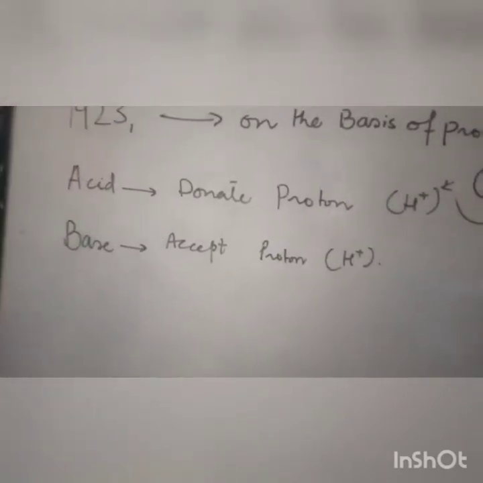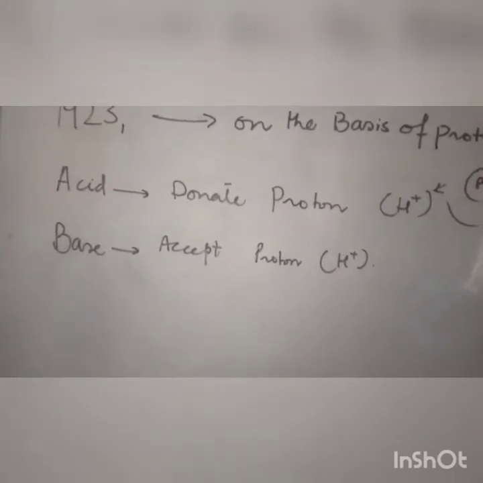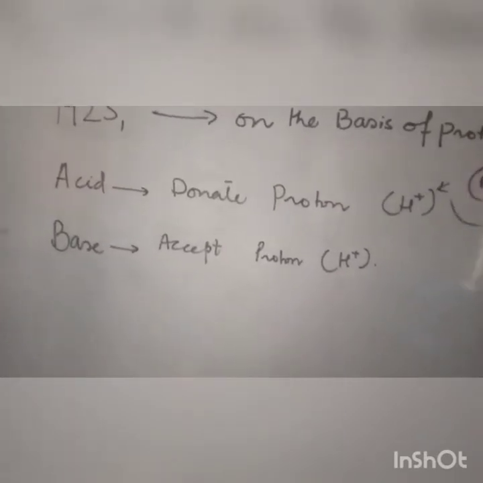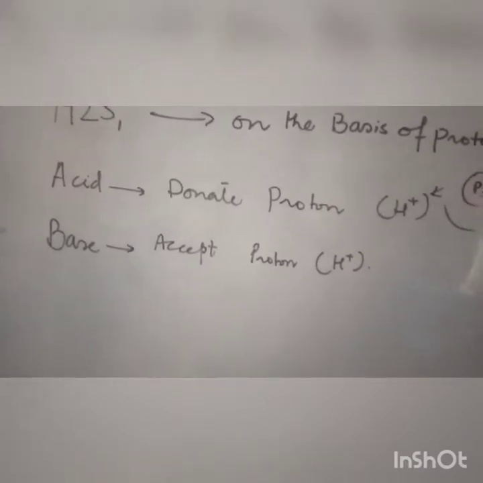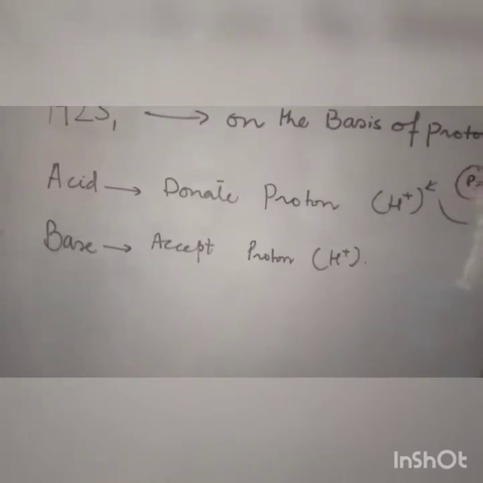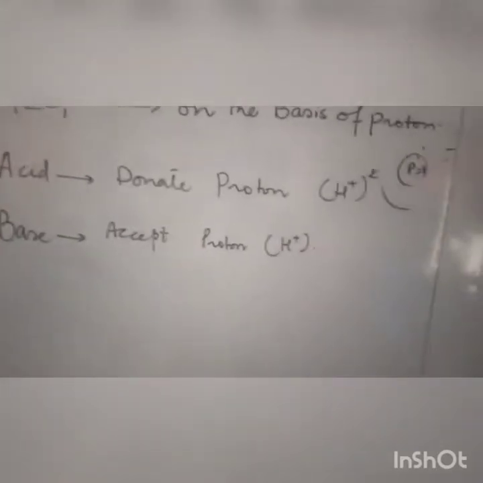So we should have the acid and base both happening side by side in our chemical reaction, so we can judge whether it is an acid or a base. Here we are discussing two examples of acid and base.